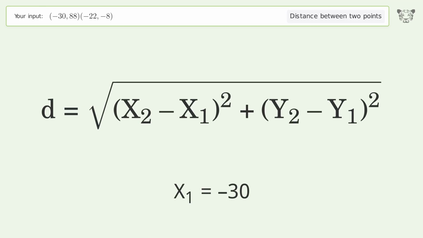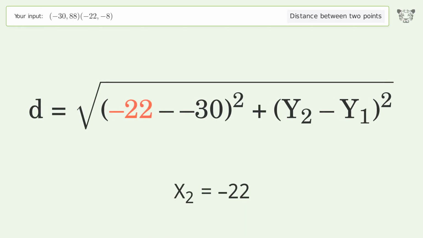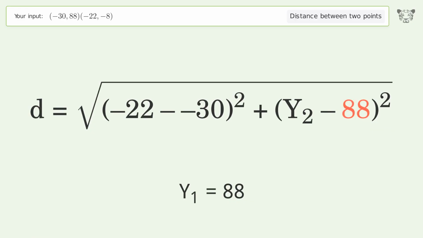x1 equals -30. x2 equals -22. y1 equals 88. y2 equals -8.